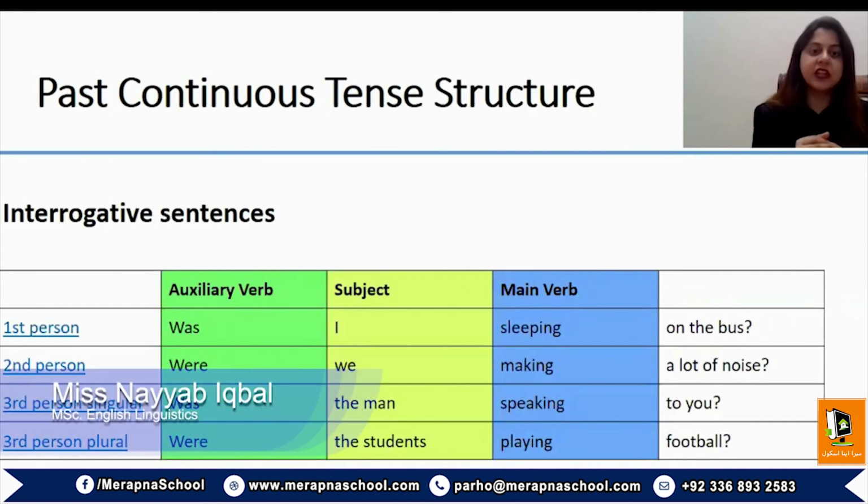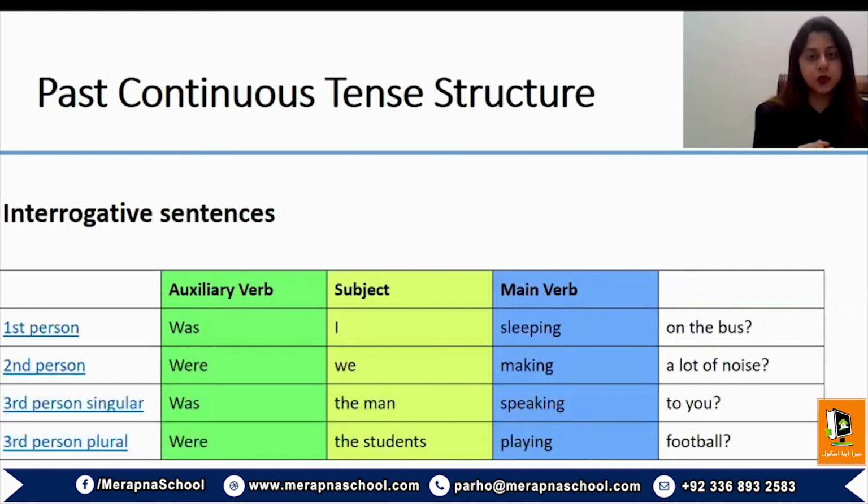So I hope that the usage and grammatical structure of past continuous tense is clear to you by now. So see you in our next session, which will be on past perfect tense. Thank you.